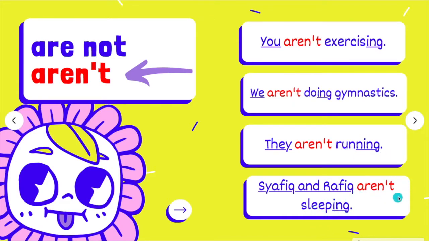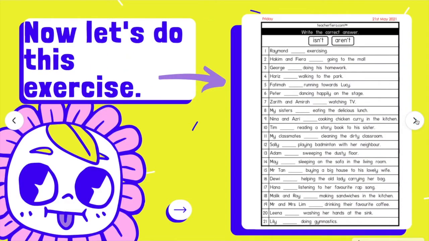After the word aren't. Next, let's do this exercise. Do you still remember the module which I posted last time in Telegram? Okay, just follow the date. Okay, on Friday, 21st of May, if you don't know how to complete it, don't worry. Let's do this one by one.